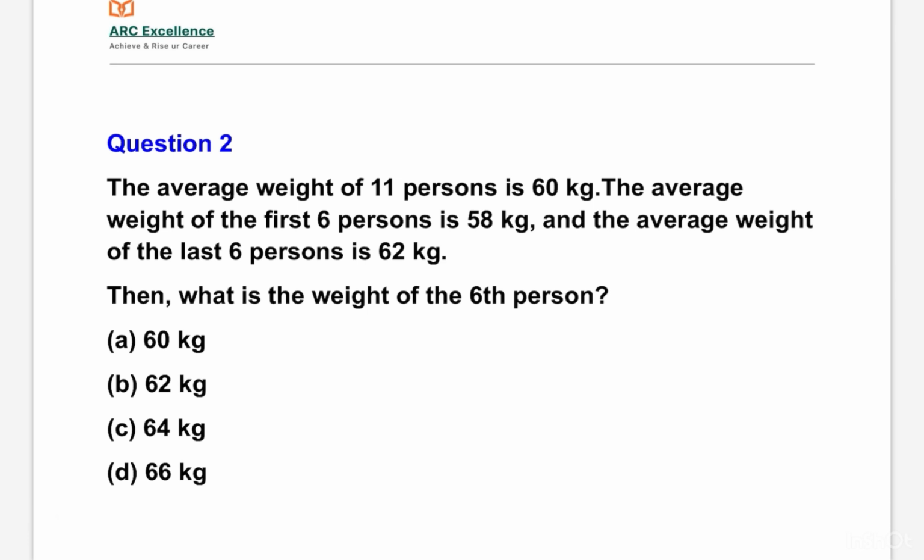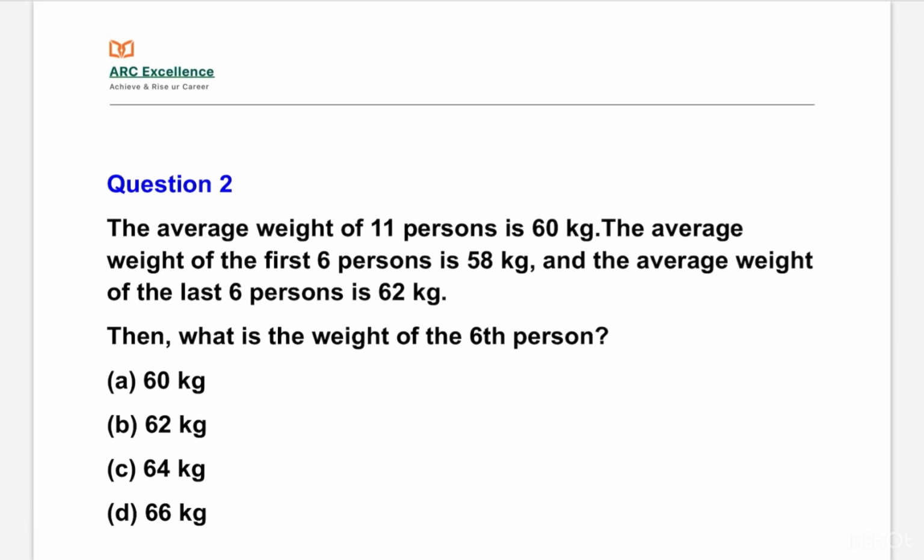The question is, the average weight of 11 persons is 60 kg. The average weight of first 6 persons is 58 kg and the average weight of last 6 persons is 62 kg. Then what is the weight of the 6th person? Here we have to find the weight of the 6th person. There are total 11 persons.